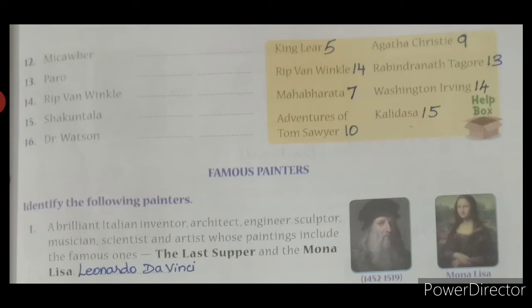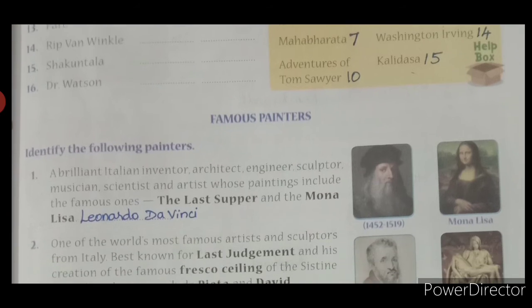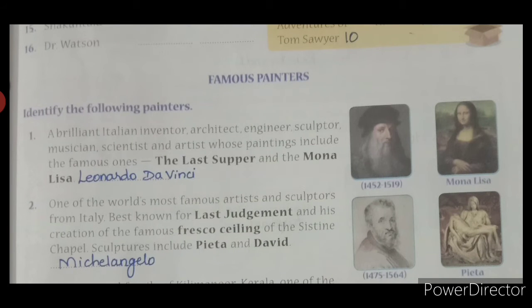You can refer to this video and mark the answers as such, or if it is not clear or you are getting confused, you can refer to the book. The answers are given at the back of the book. You can refer to that and write. The next is famous painters. You are going to write the names of the painters who have drawn the familiar paintings.